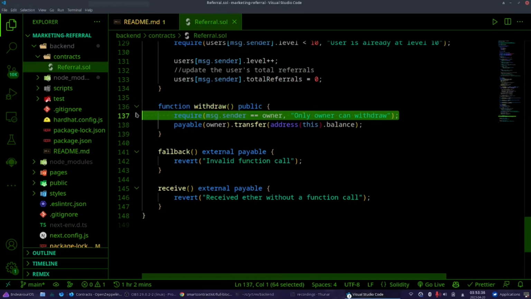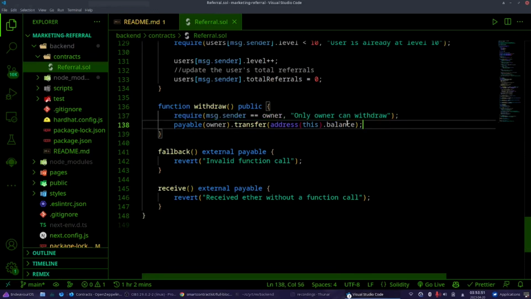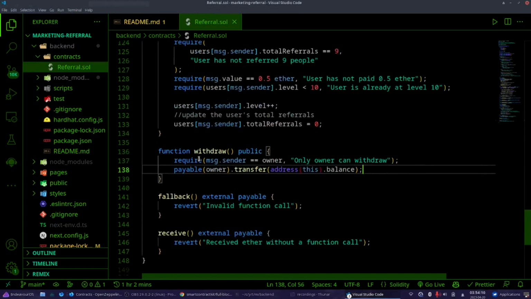When people refer other people, they get money, but some of the money, as you will remember, goes to this contract. So the owner of the contract, you, will be able to withdraw all the money collected in the contract, and no one else can call this function, which is done like this: payable owner transfer address this balance, and it works. I hope. There are different ways, but I think this one works.